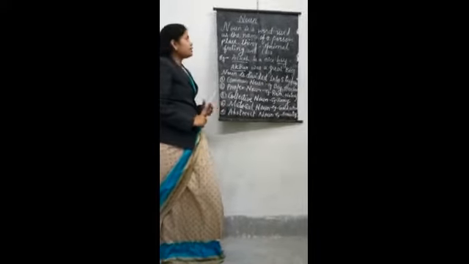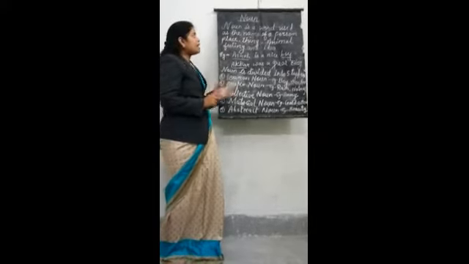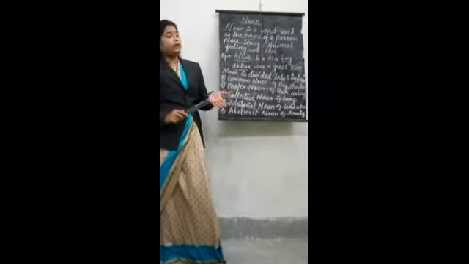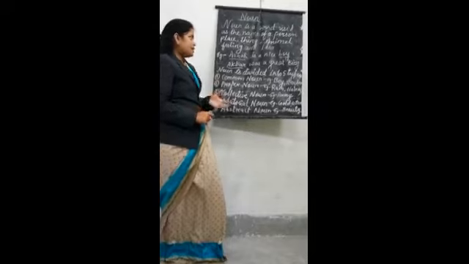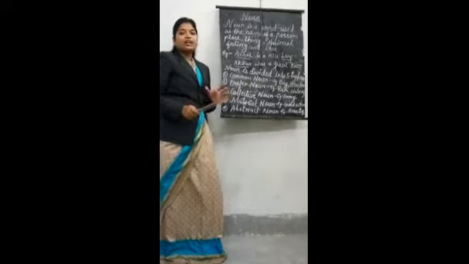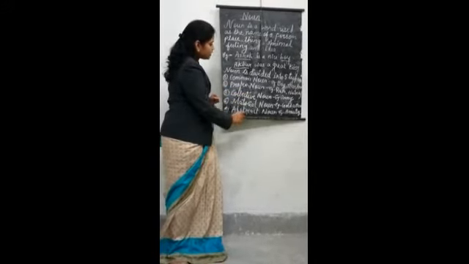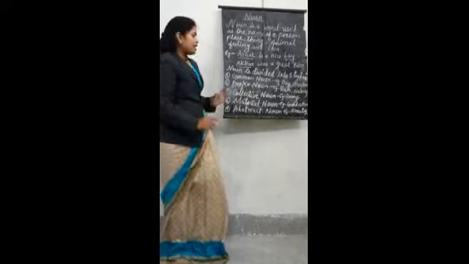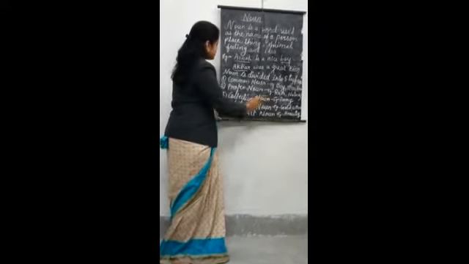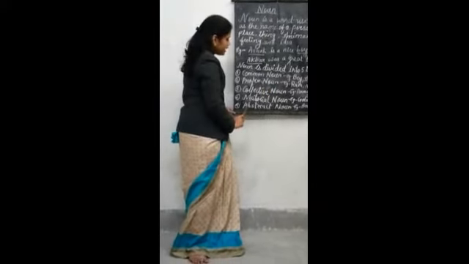Once again we will repeat. Any naming word is known as noun, or we can also say that a noun is a word used as the name of a person, place, thing, animal, feeling and idea. Example: Ashok is a nice boy, Akbar was a great king. Noun is divided into 5 types: common noun, proper noun, collective noun, material noun and abstract noun. Example: common noun boy, teacher; proper noun Ram, Nataraj; collective noun army of soldiers; material noun gold, cotton; abstract noun beauty.